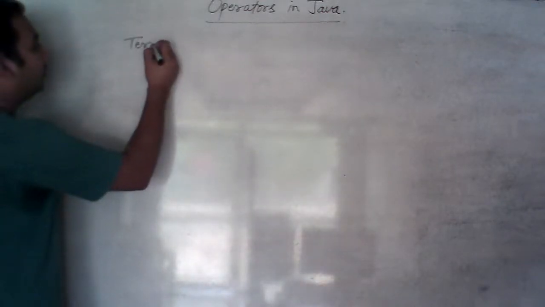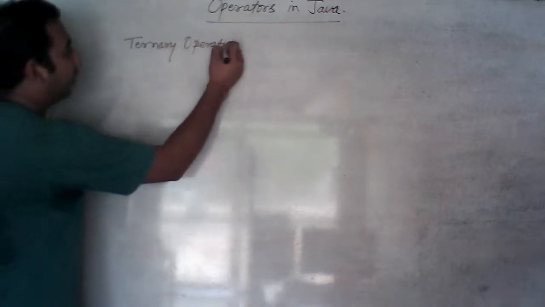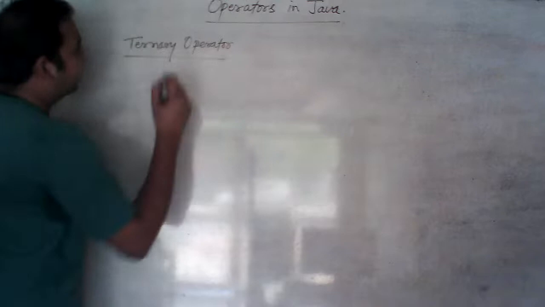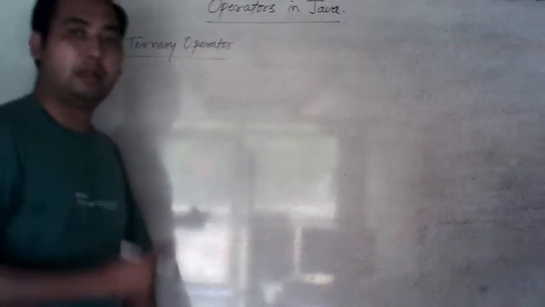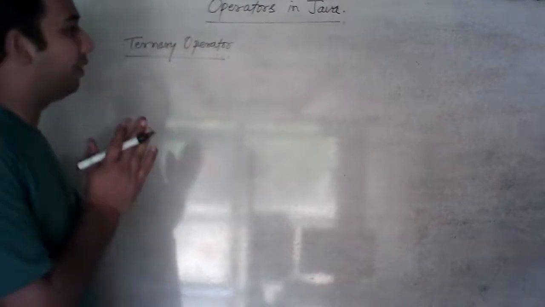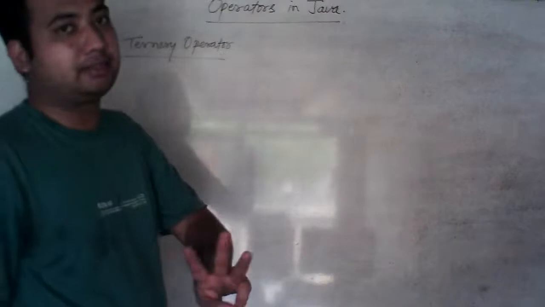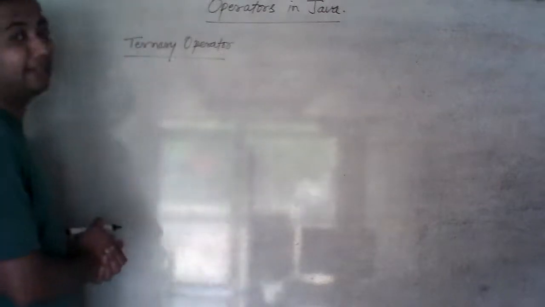Now, ternary operator. Is it visible to you? Ternary operator, as I have told you, in this operator we have three operands, and then we get our.